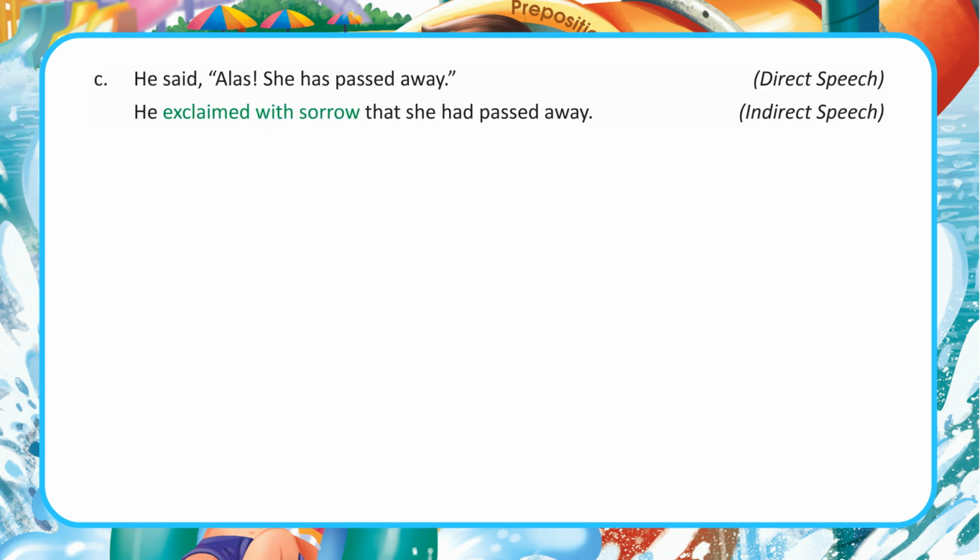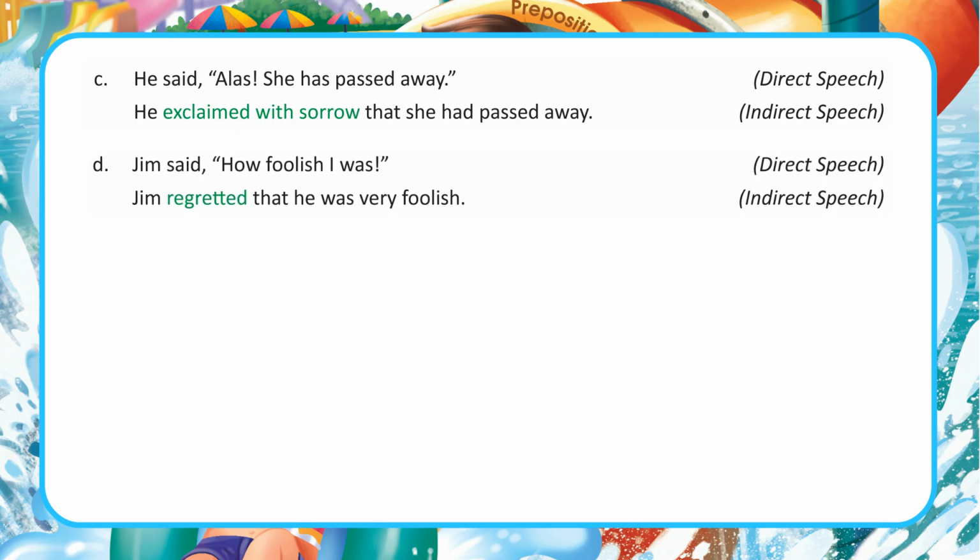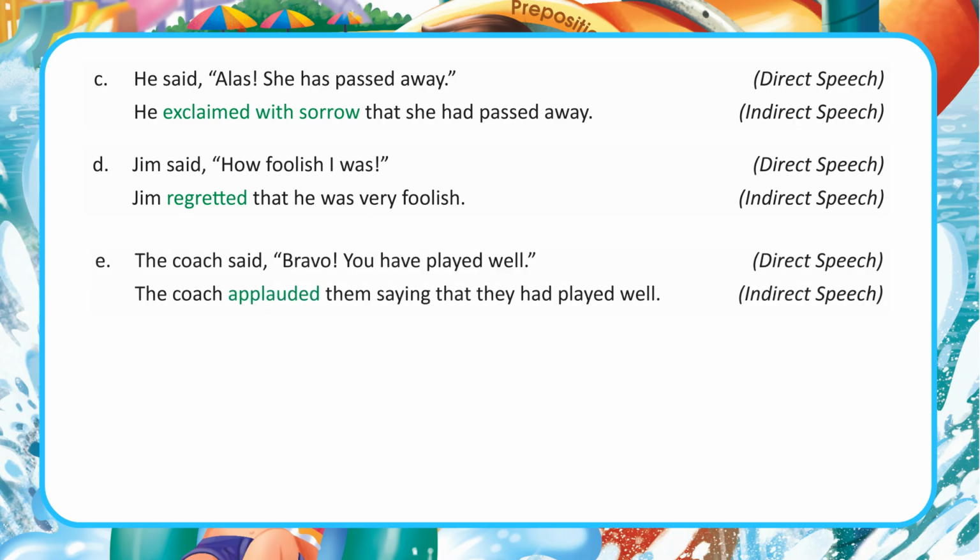C. He said, "Alas, she has passed away." Direct speech. He exclaimed with sorrow that she had passed away. Indirect speech. D. Jim said, "How foolish I was." Direct speech. Jim regretted that he was very foolish. Indirect speech. E. The coach said, "Bravo! You have played well." Direct speech. The coach applauded them saying that they had played well. Indirect speech.